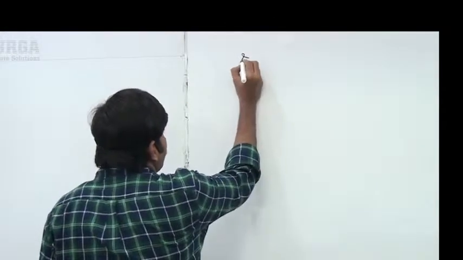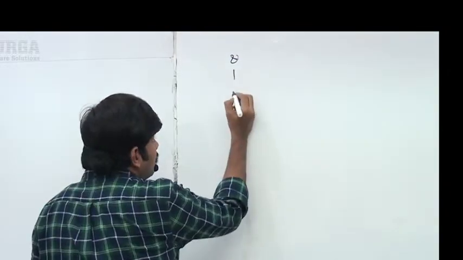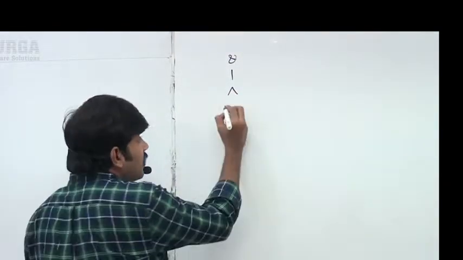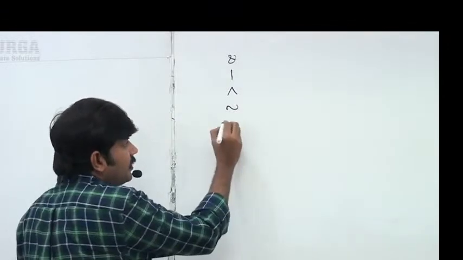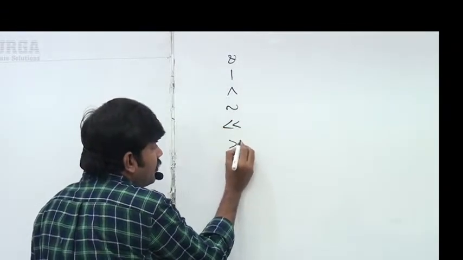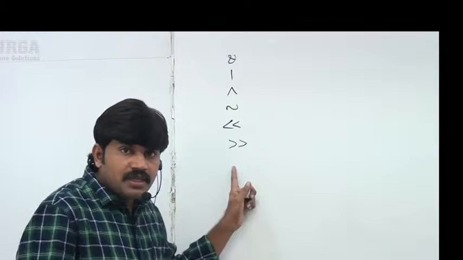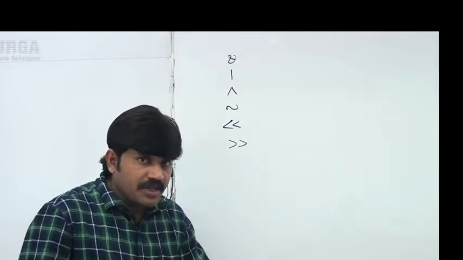Up to this we covered bitwise operators when applied to integer numbers, and their behavior. Which are the bitwise operators? Can you please spell them out? Bitwise AND, bitwise OR, bitwise XOR, next the bitwise complement operator, next the bitwise left shift operator, and the bitwise right shift operator. These are the things we discussed very clearly.